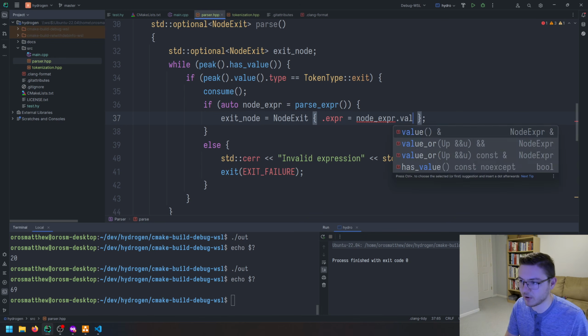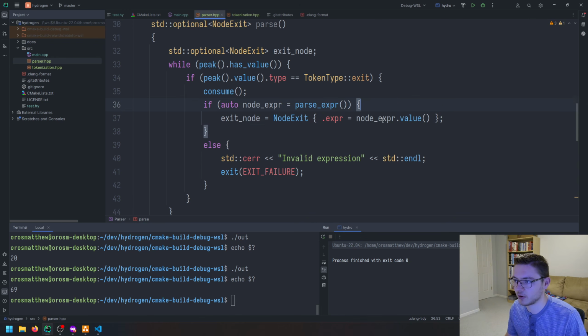And this, we verified this has a value up here. So we don't have type narrowing like TypeScript. So we actually have to be explicit with the compiler. It can't be like, oh, you just checked if it has a value here and then immediately forgets on the next line, because you might have multi-threading and all that, blah, blah, blah. So you actually have to be specific about that.